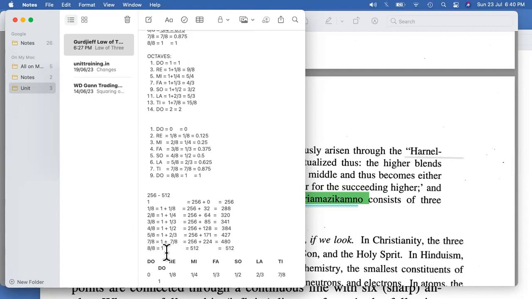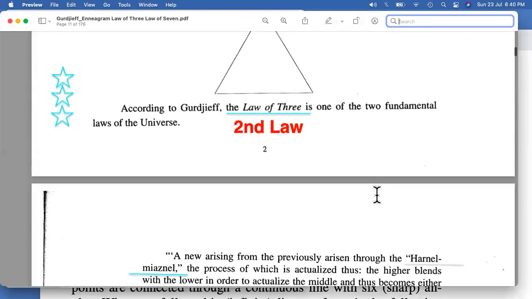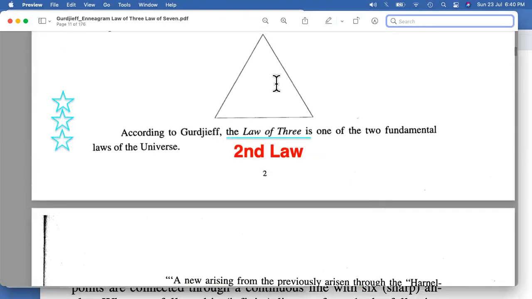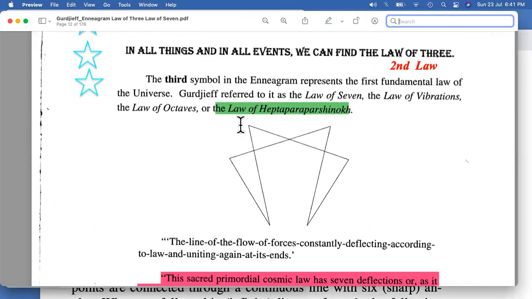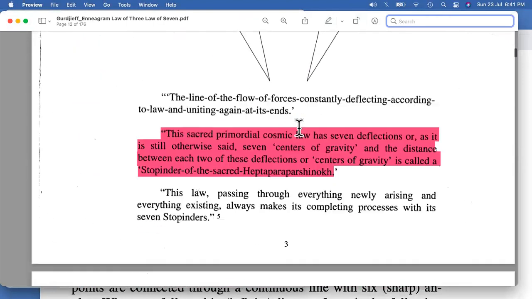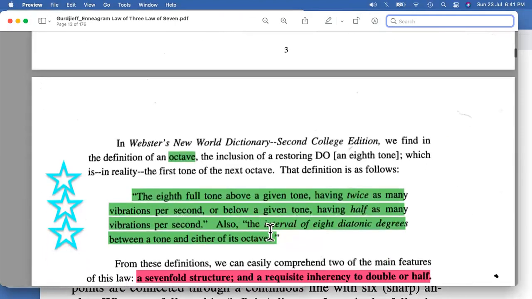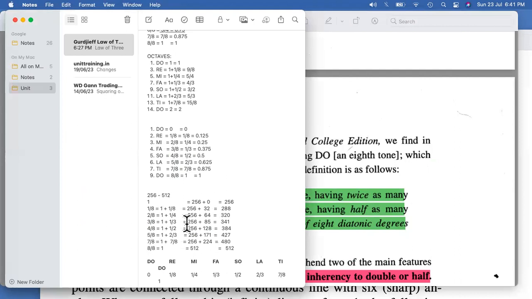So we'll go one by one and try to understand this together, because we need to first understand the law of 3, and also the law of 7, which is Heptaparaparshinokh, and together we need to understand this with the octaves. At this stage we are only going for octaves together with law of 3, and we'll try to blend it together and get more details. Right now we'll just try to understand these basic things, and slowly and gradually get into more detail, right?